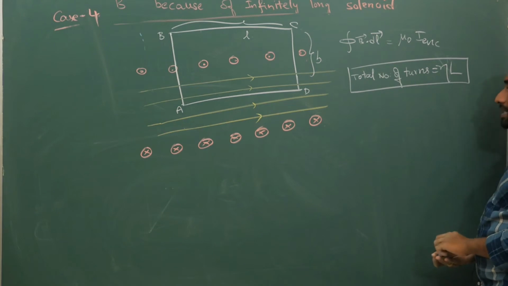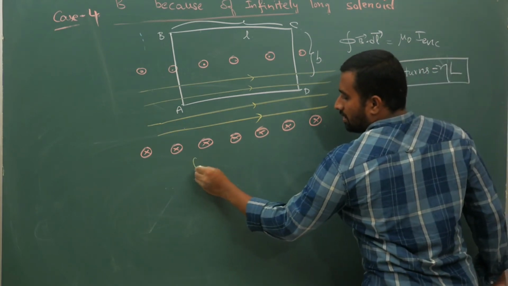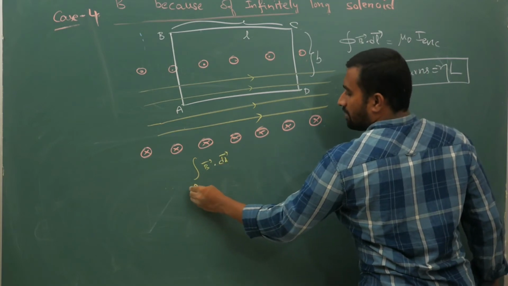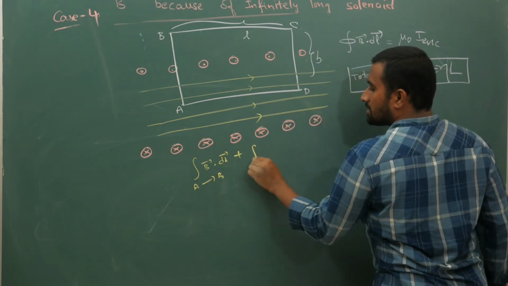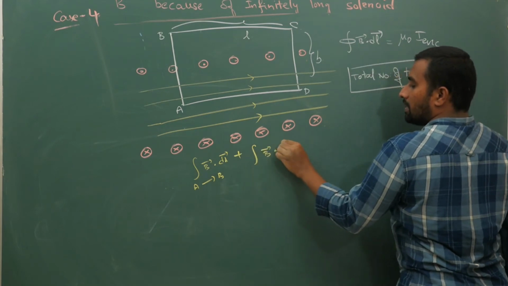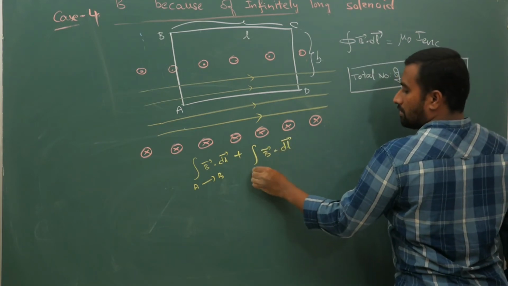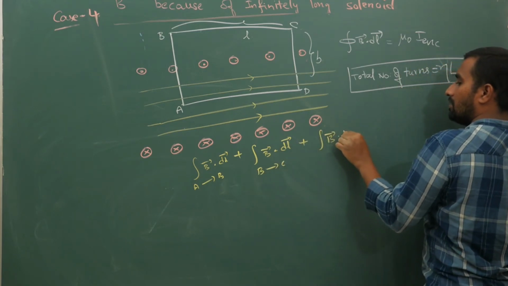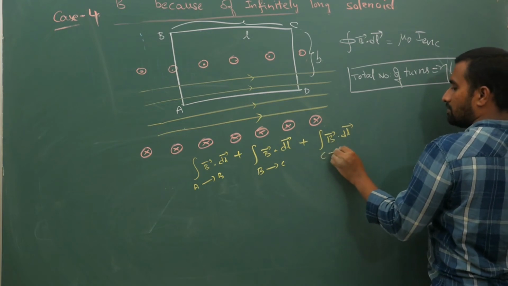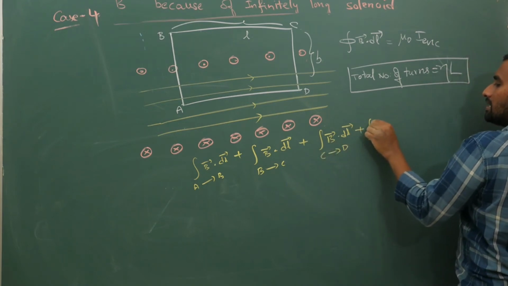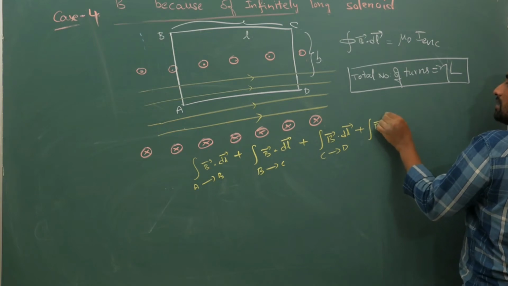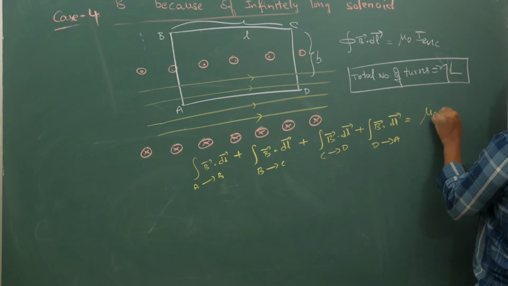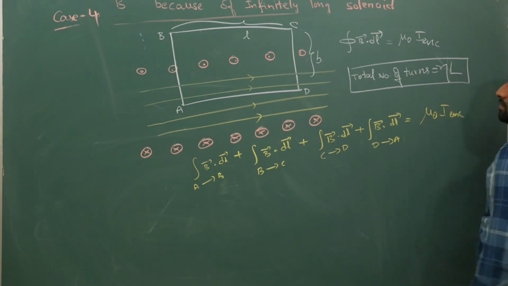So now if I apply the line integral, the integral of B bar dot dl bar from A to B, plus the integral of B bar dot dl bar from B to C, plus the integral of B bar dot dl bar from C to D, plus the integral of B bar dot dl bar from D to A, is going to equal mu naught times I enclosed.